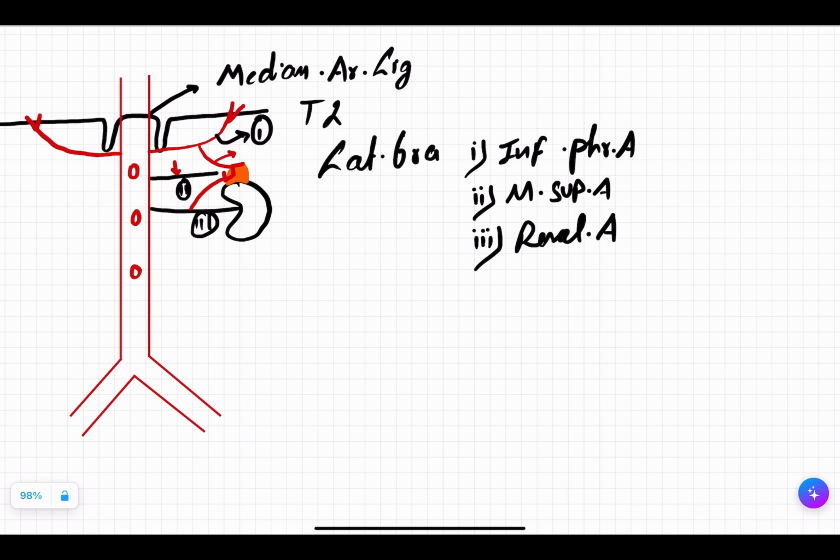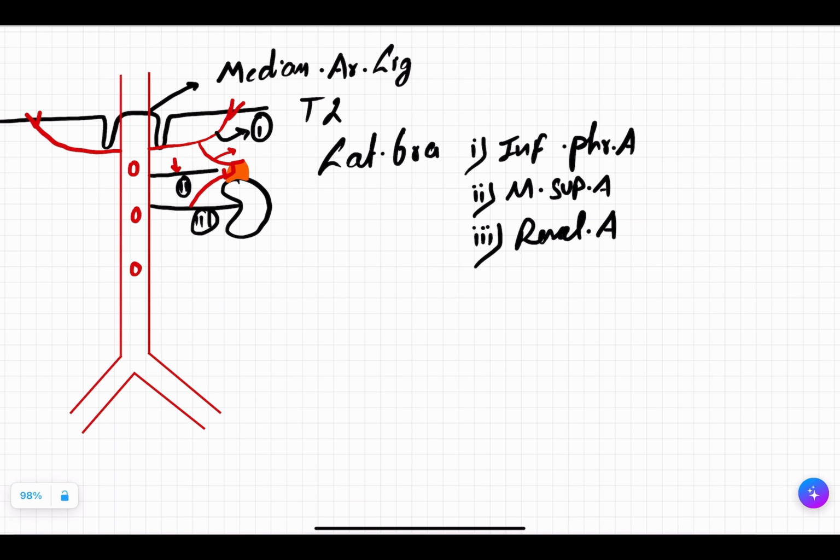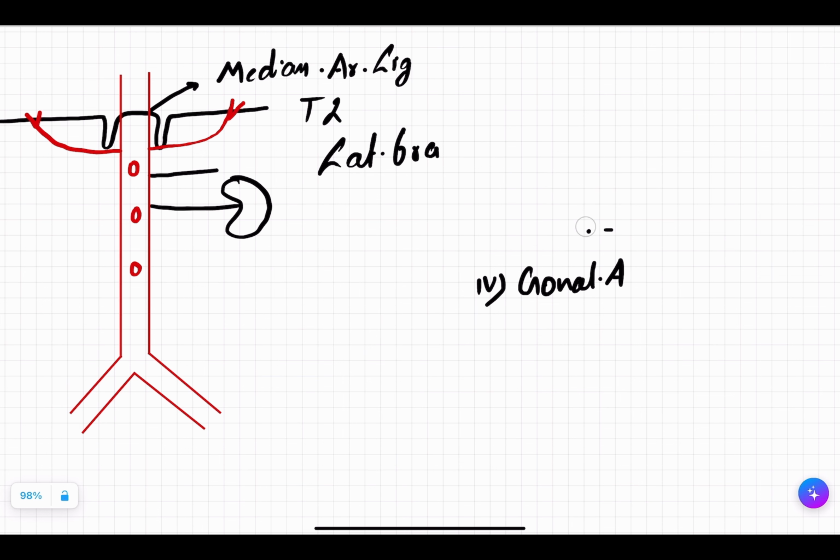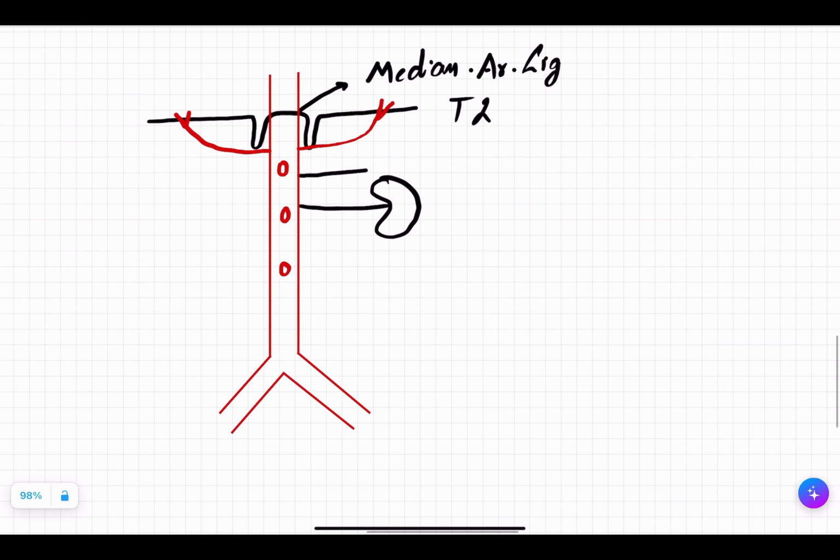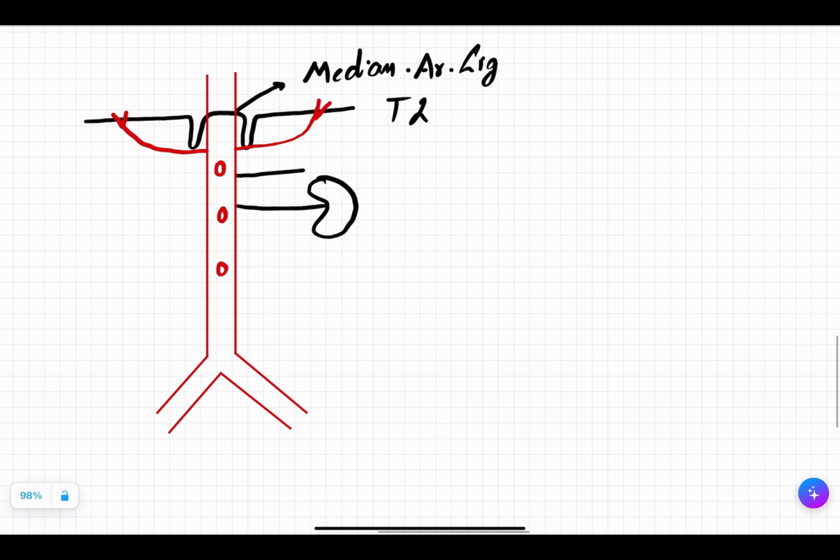Besides, you will have certain arteries like the gonadal artery: if male, testicular artery; if female, ovarian artery. So this is done. We saw some branches coming anteriorly, 3 branches: celiac trunk, superior mesenteric artery, inferior mesenteric artery. We saw certain branches coming laterally, for example, inferior phrenic artery, middle suprarenal, and the renal artery, along with your gonadal artery.